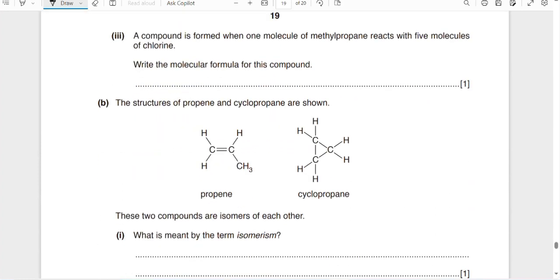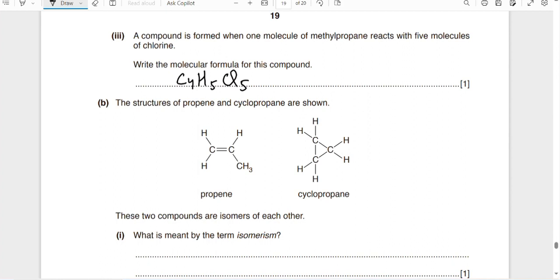A compound is formed when 1 mole of methyl propane reacts with 5 molecules of chlorine. What is the molecular formula of this compound? When five molecules of chlorine react, each molecule will be able to release one hydrogen. So C4, it was H10, so it will become H5 because 5 hydrogens have been substituted by 5 chlorines.